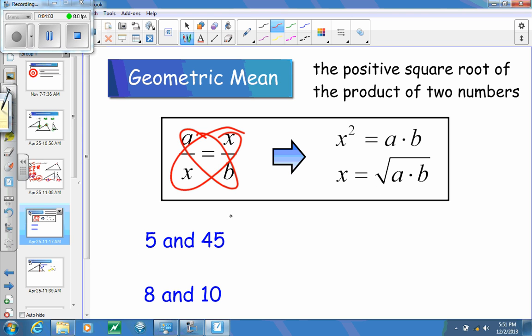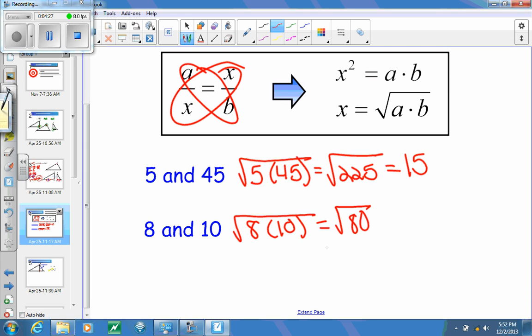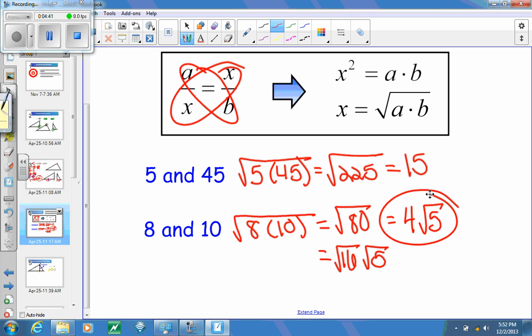Finding the geometric mean of 5 and 45, I can take the square root of 5 times 45. That gives me the square root of 225, and that simplifies to 15. For the geometric mean of 8 and 10, I'm going to multiply 8 times 10 and then take the square root of that. So I get the square root of 80. Now we talked about how to simplify radicals. The square root of 80 I could rewrite as the square root of 16 times the square root of 5. And the square root of 16 we should know is 4. I do not know what the square root of 5 is, so I'm going to leave it as 4 square root of 5. And those are geometric means.